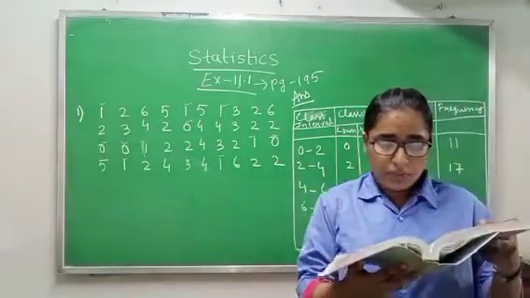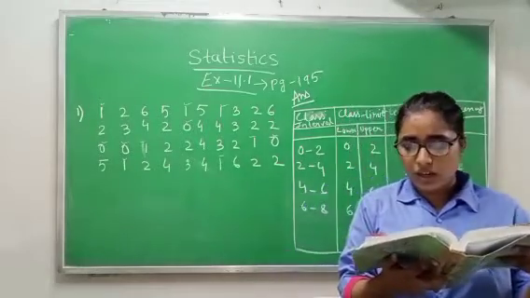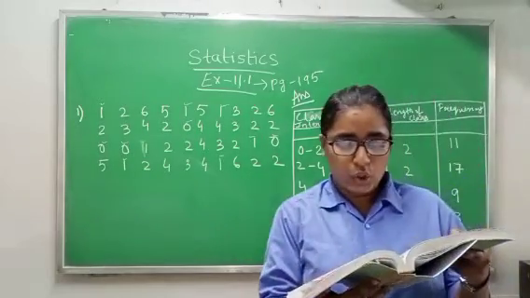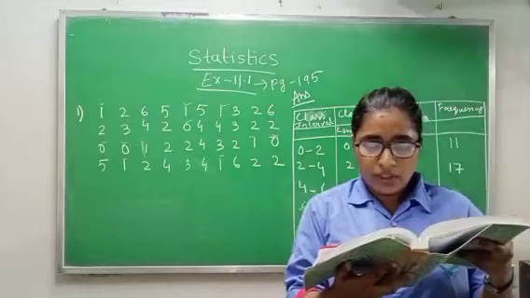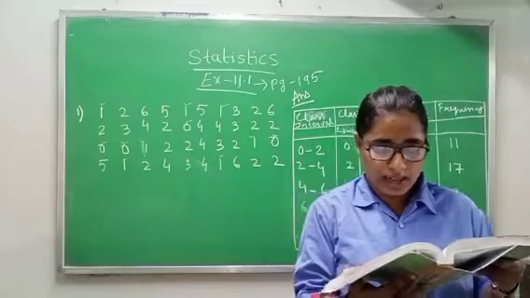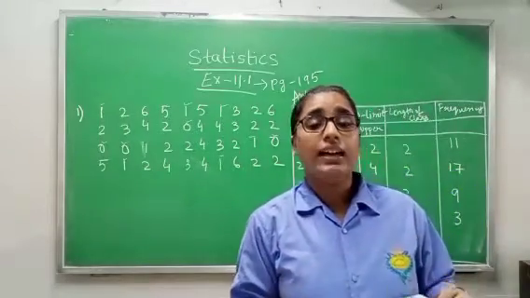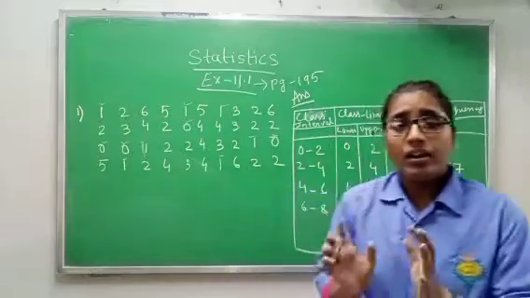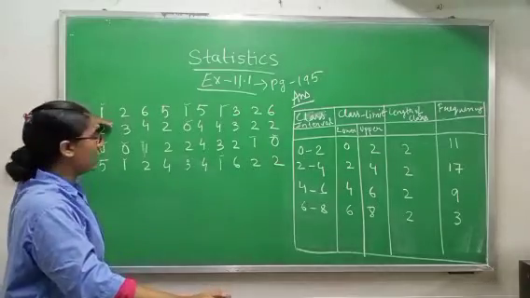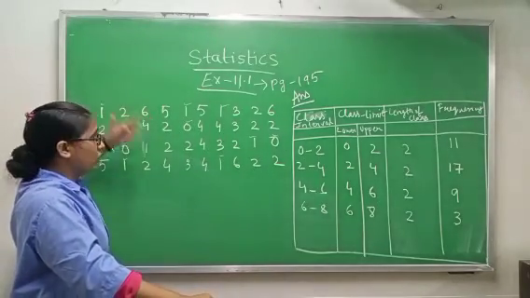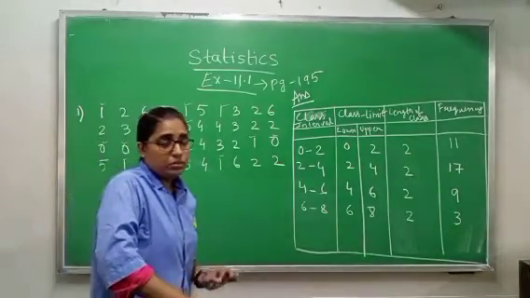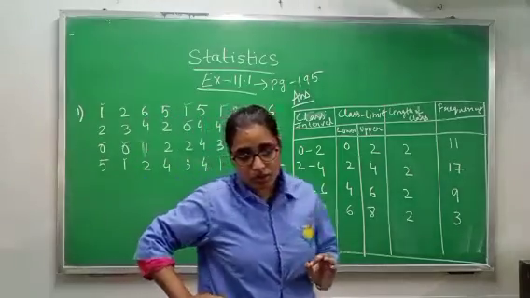I prepare a frequency distribution table of the above given data whose classes are 0 to 2, 2 to 4, etc. From this frequency distribution table, let me understand and write the class interval, class size, frequency of the class and class limit. One data is given to you: 1, 2, in one family there is only one child, in another family 2 children, in one family 6 children. They are telling you to make a frequency distribution table.